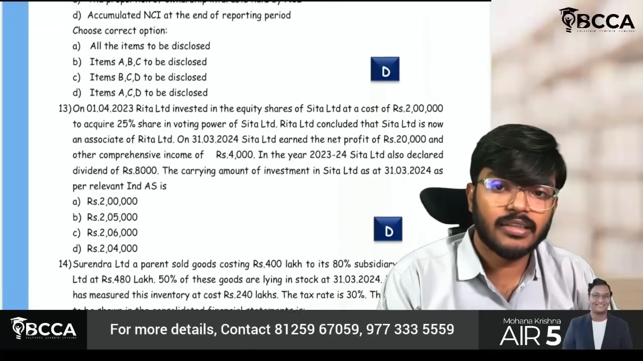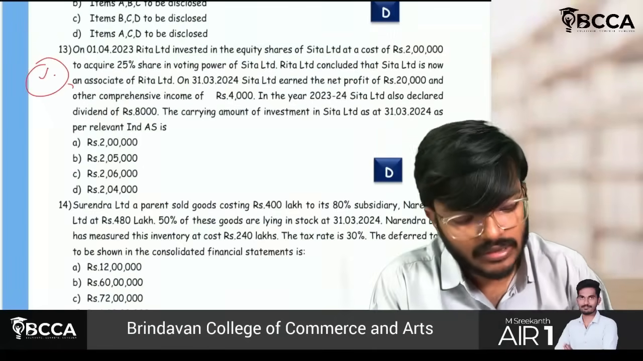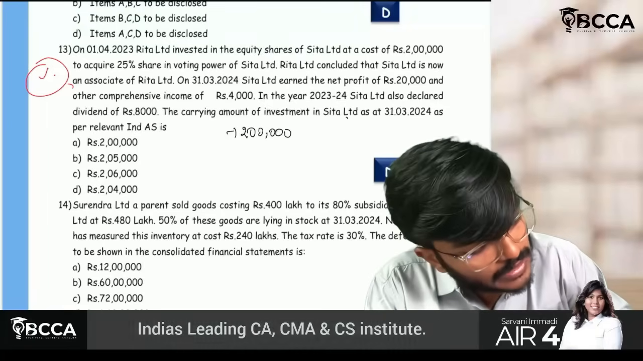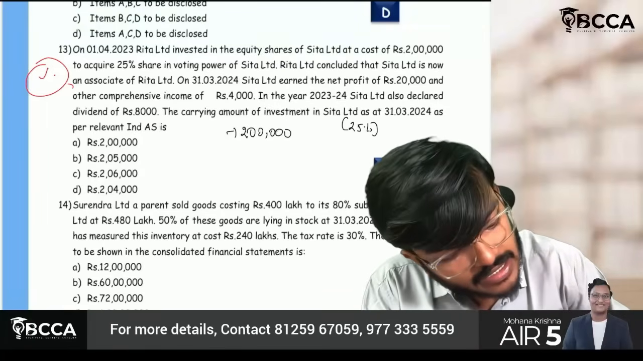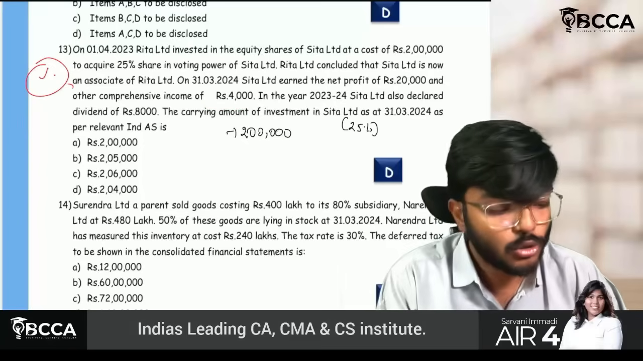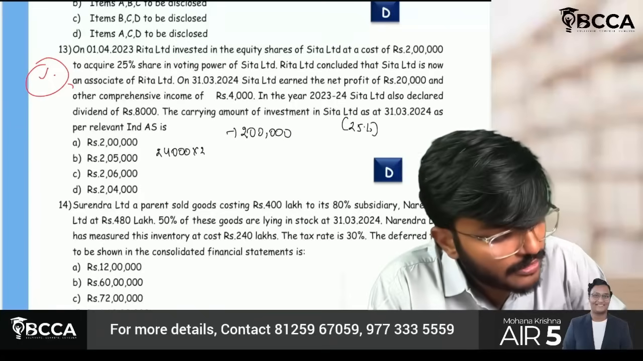ठीक है sir. Next part, same to same copy paste question. Just read the question, sir. 2 lakh is the cost. 25% is the shareholding. Sir, current year it has earned 20,000 net profit and the OCI 4,000. Sir, total is how much, sir? 24,000. So just take 24,000 into 25%.